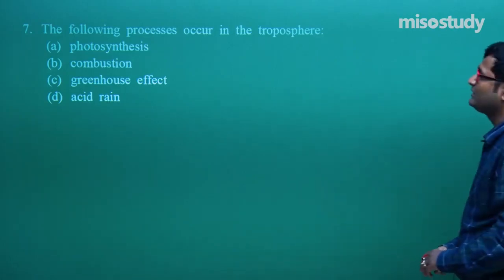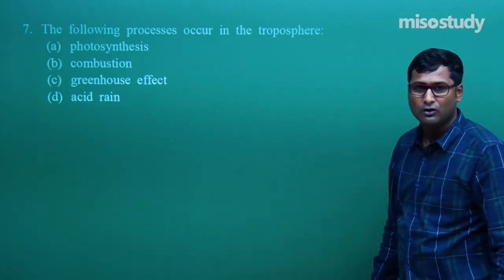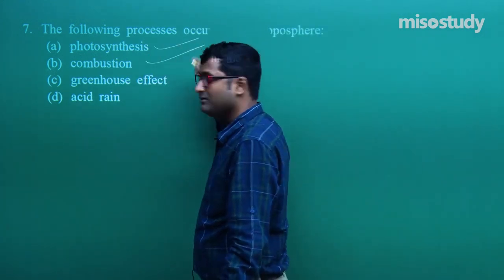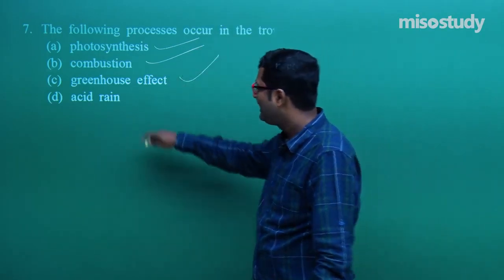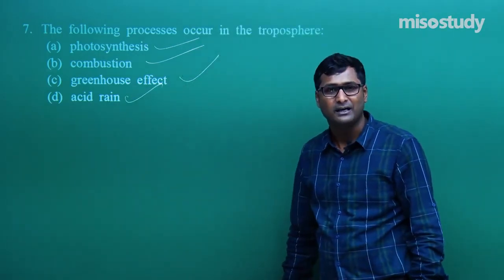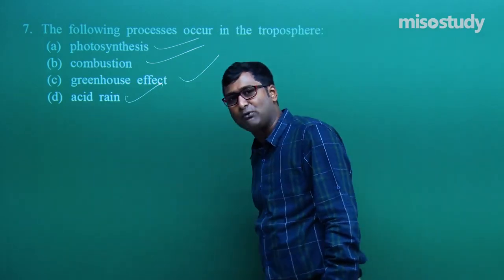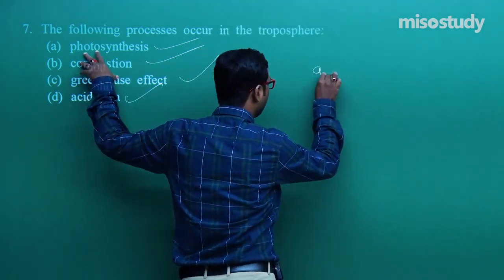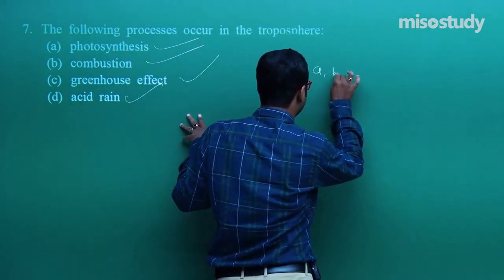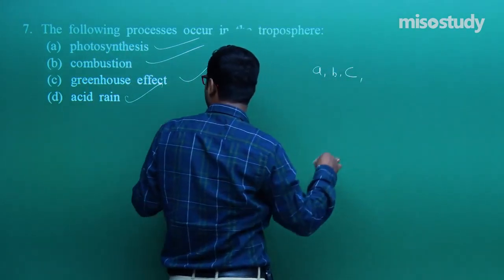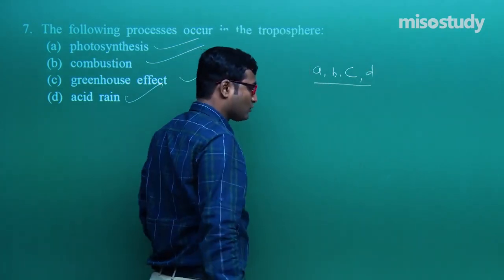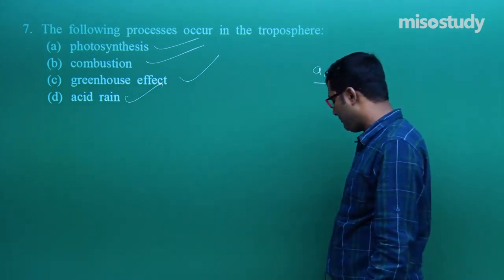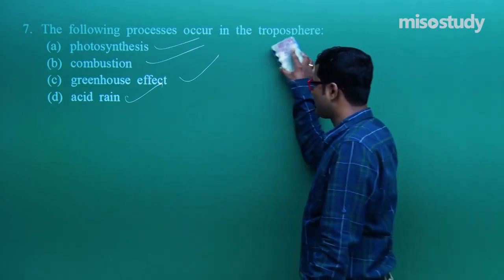So what is the correct option? The processes which occur in the troposphere: photosynthesis possible, combustion possible, greenhouse effect possible, and acid rain also possible. Clear to you? So this is a multiple choice type question. We know that in troposphere photosynthesis can happen, combustion may happen, greenhouse effect may happen, and acid rain may happen. So for this question we can say all the options are correct, that is A, B, C and D. This is a multiple choice type question.